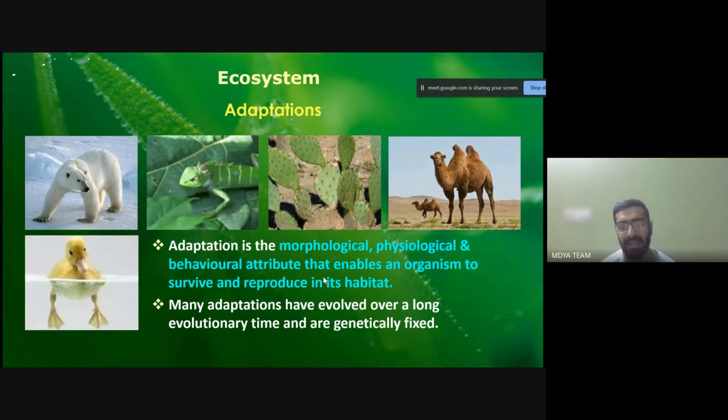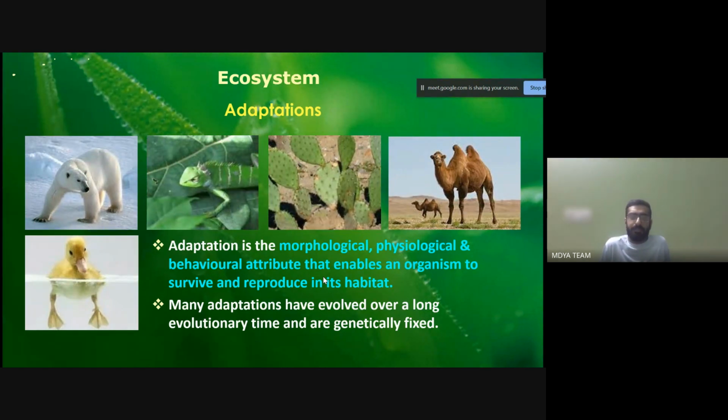Okay, and it is said that many adaptations, that is the adjustability according to the environment, have evolved over a very long evolutionary time and are genetically fixed. So it's not that the habitat has come up and within just a few days the structure of the animals is like that. Due to the process of evolution also, the structure keeps on changing.